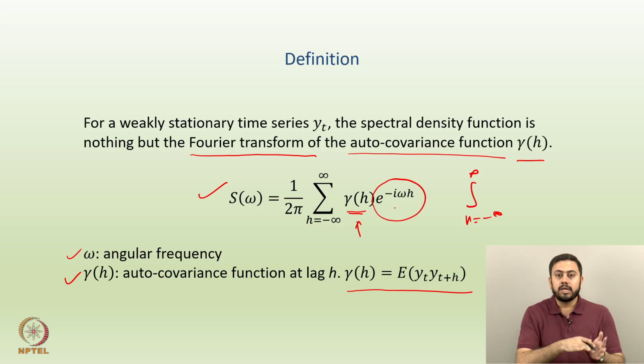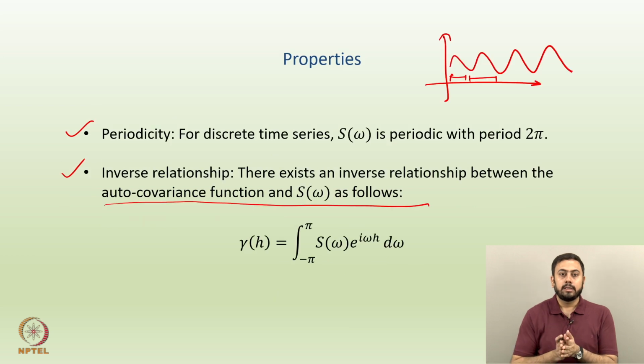So, what would happen if you try to invert this? If you try to invert this, there has to be an e to the power i omega h, which is positive, isn't it? Think of a situation where you bring this exponent to the LHS. There should be e to the power positive i omega h, and this is exactly what you will see a couple of slides down the line. So, for some reason if you want to derive gamma h from the underlying S omega, then this is the relationship: gamma h equals the integral from minus pi to pi of S omega e to the power i omega h d omega.